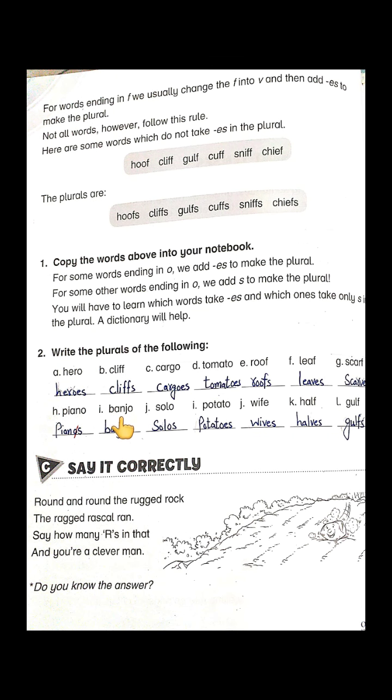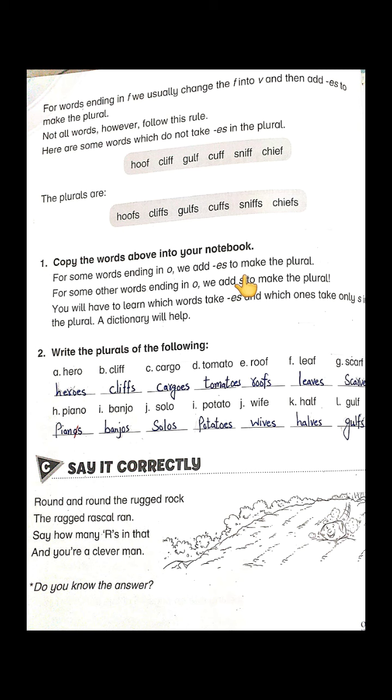And this exercise is about plurals. Here they are introducing some rules about plurals. If you keep them in your mind, it will be helpful for you. You won't have to just memorize the words. Okay? They said, for some words ending in O, we add es to make the plural.